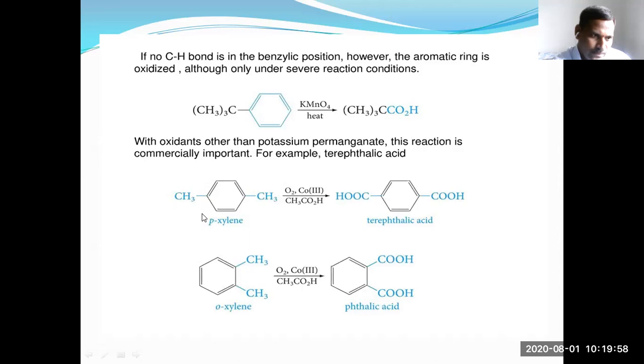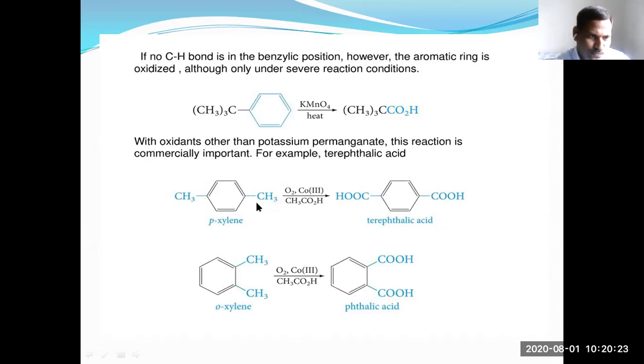We can take paraxylene. Two methyl groups are attached at the para position, the 1,4 position. Paraxylene on oxidation gives terephthalic acid.